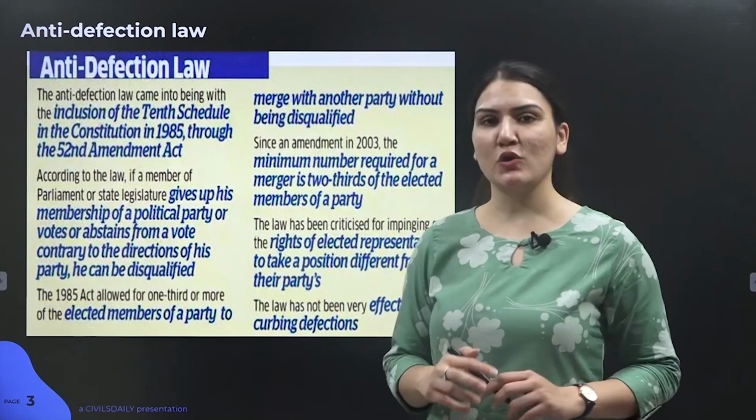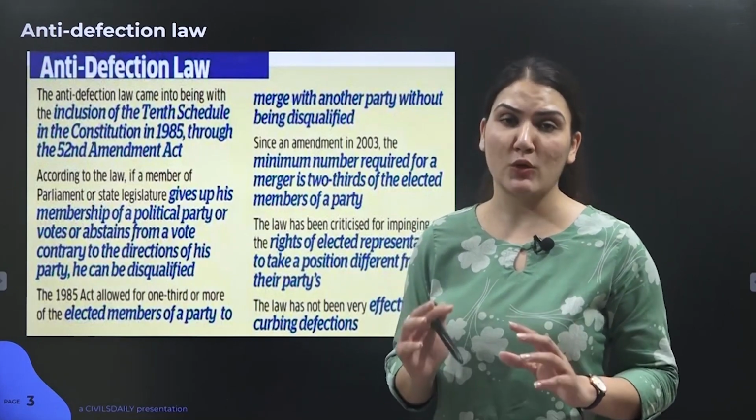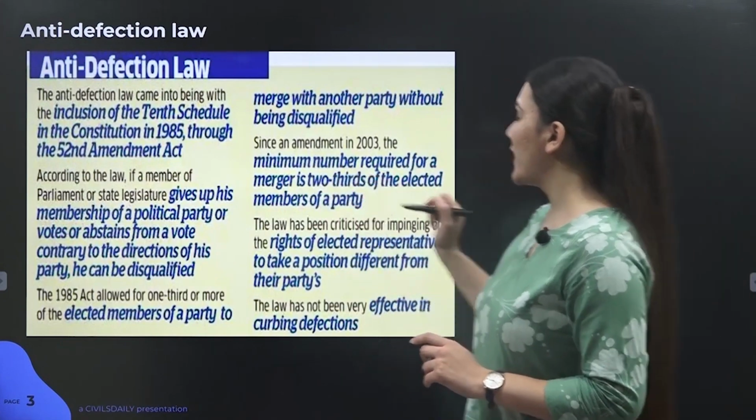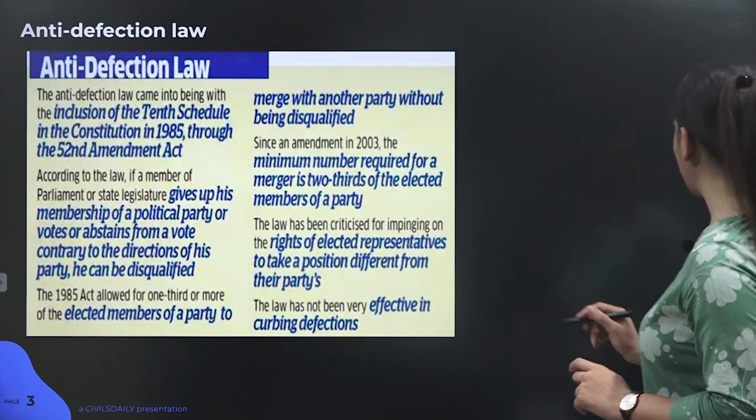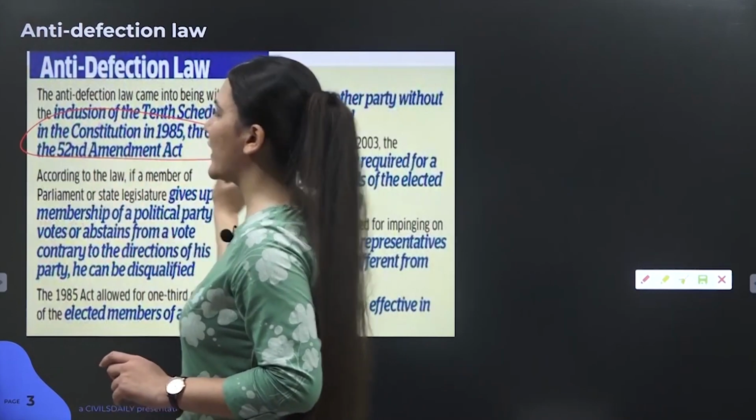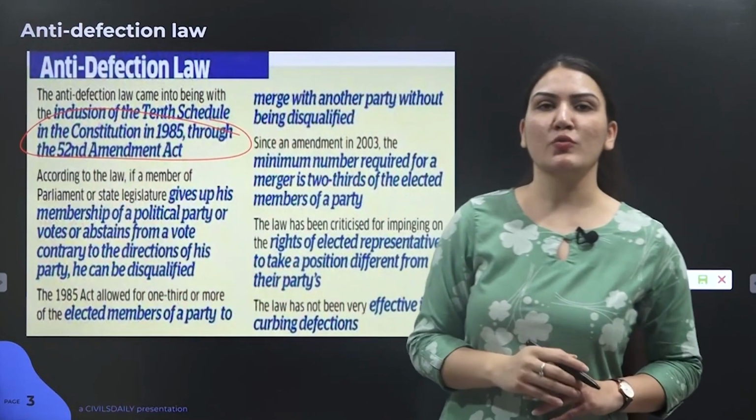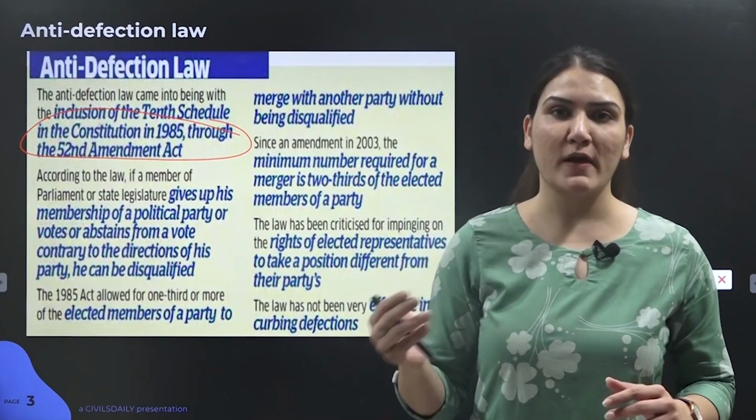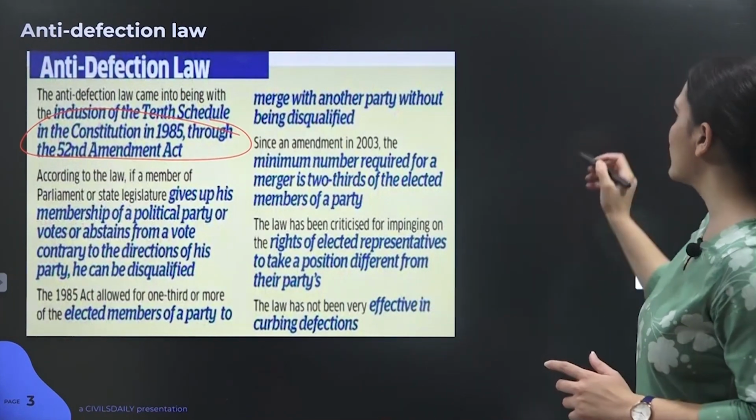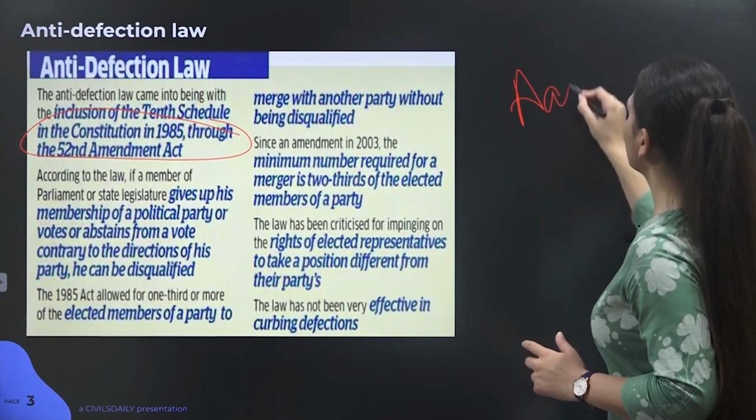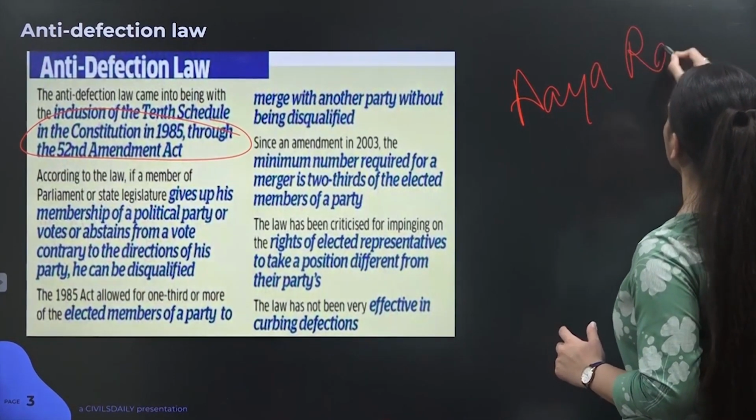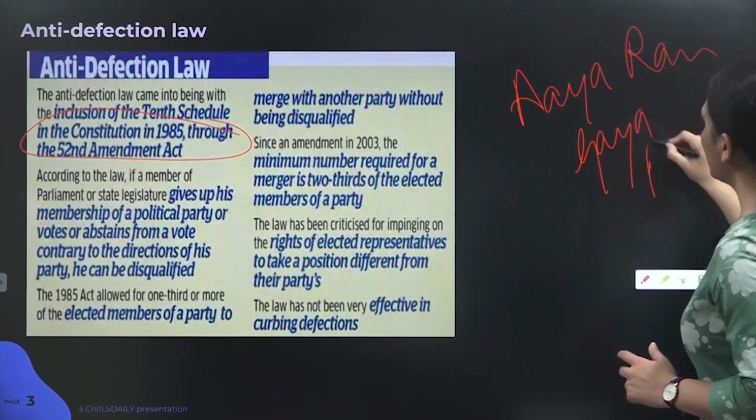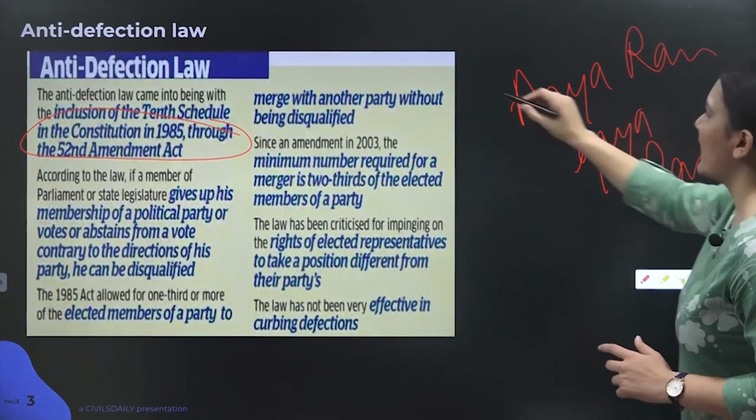Now, anti-defection law did not originally belong to the constitution, but it was later added in the constitution via the 52nd Constitutional Amendment Act of 1985. Now, this was done to punish such party members who used to transfer from one party to another, and basically to prevent this Aaya Gaya culture.